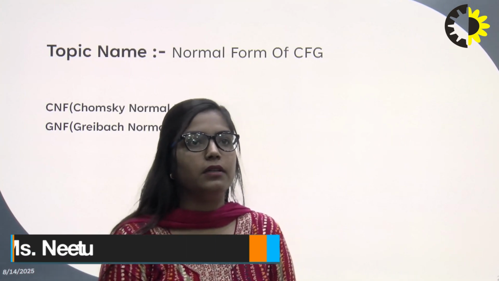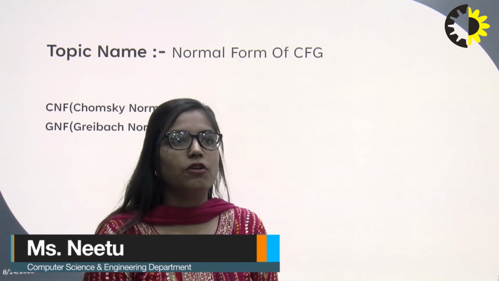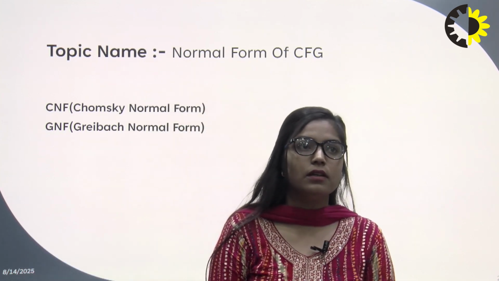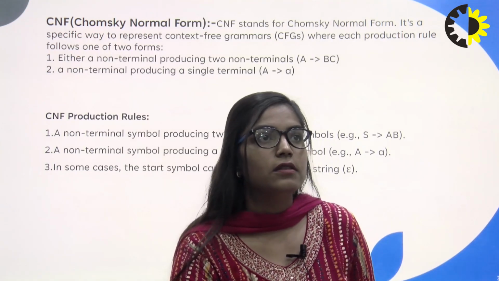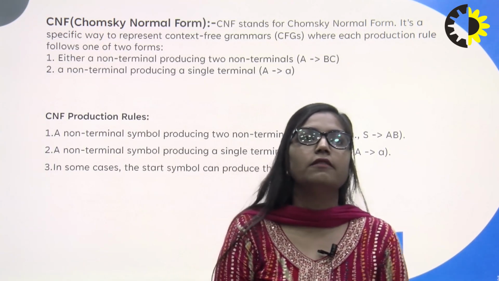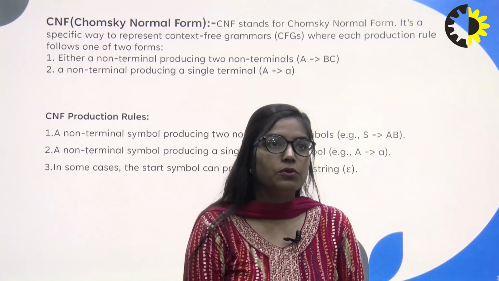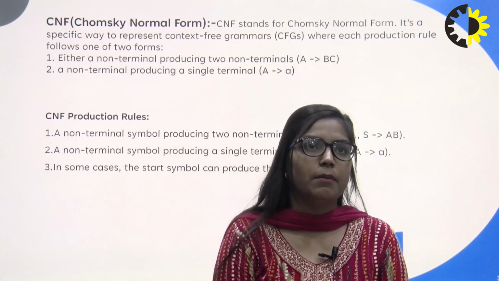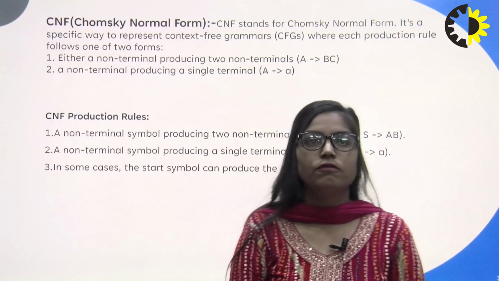Context-free grammar has two normal forms, CNF and GNF. CNF is Chomsky normal form and GNF is Greibach normal form. First is CNF, Chomsky normal form. It is a specific way to represent context-free grammar where each production rule follows one of two forms.